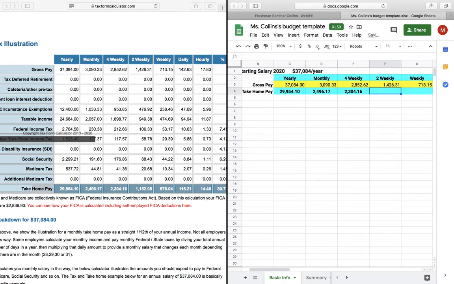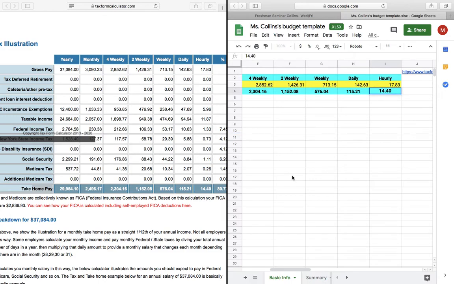4 weekly will be $2,304.16. 2 weekly will be $1,152.08. Weekly will be $576.04. Daily $115.21. And hourly is $14.40.